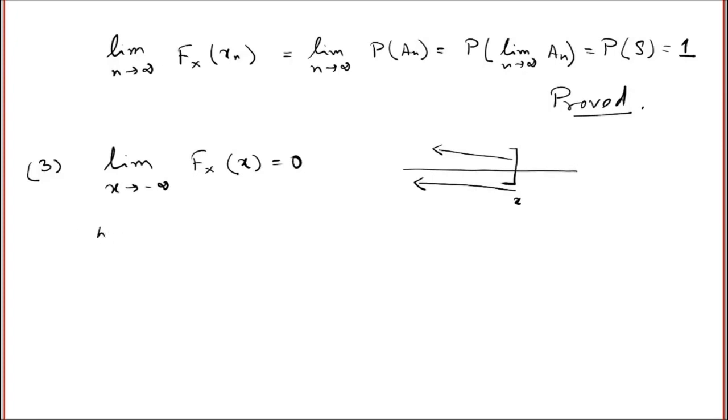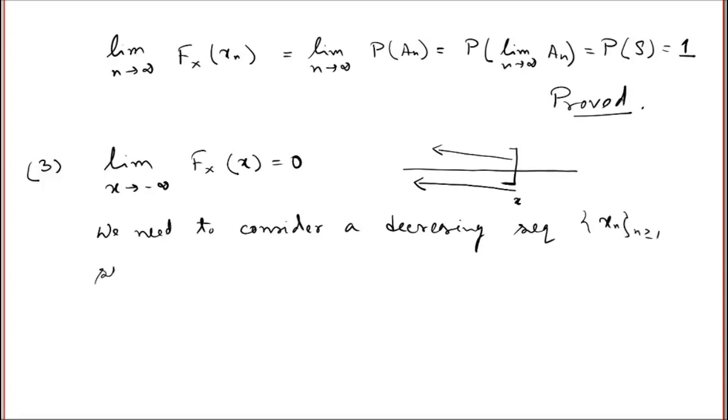So we need to consider a decreasing sequence x_n such that x_n goes to negative infinity as n goes to infinity. Now you can define B_n, which is basically omega belonging to S such that X(omega) is less than or equal to x_n. Then the B_n are a decreasing sequence of sets.